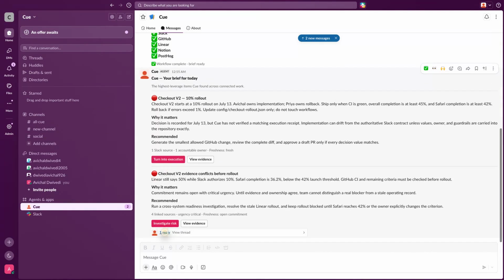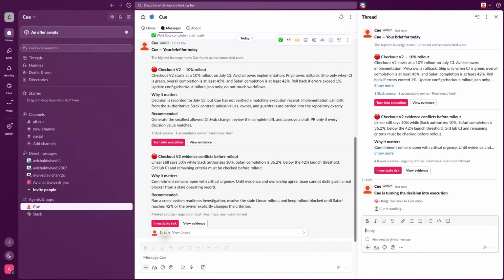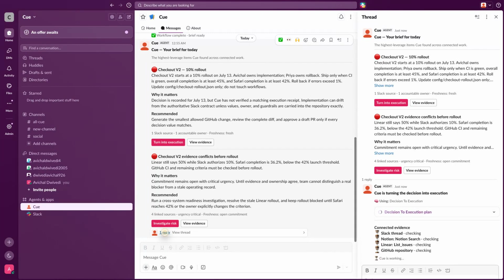Q selects its decision to execution skill and creates a plan for this goal. It recovers the authoritative rollout decision, implementation owner, rollback owner, deadline, launch criteria, and repository restrictions. Then it checks related Slack context, task information, documentation, and the GitHub repository before proposing any action. Independent evidence reads can run in parallel, while policy checks remain deterministic.